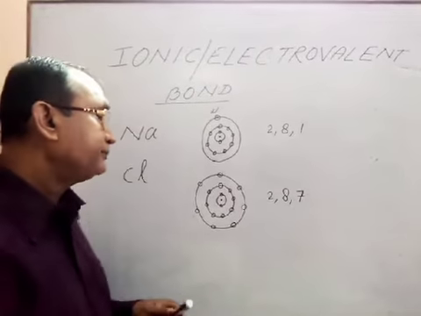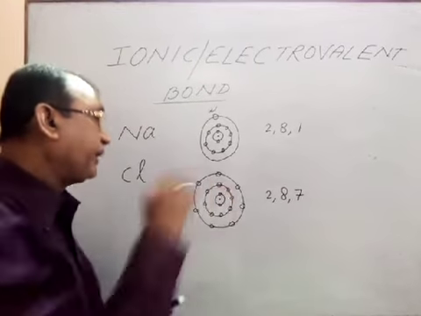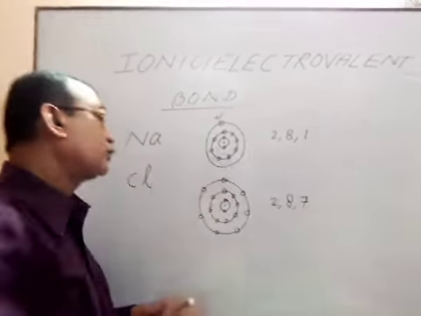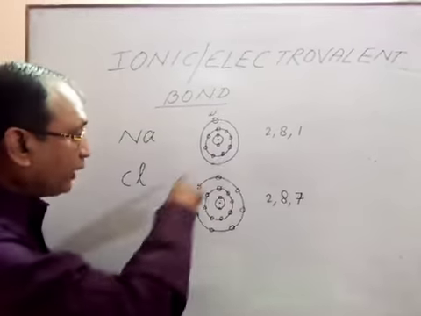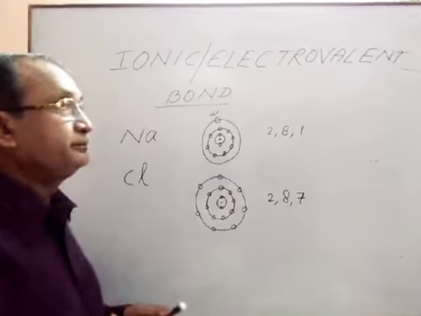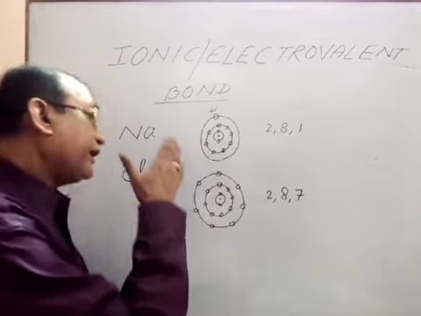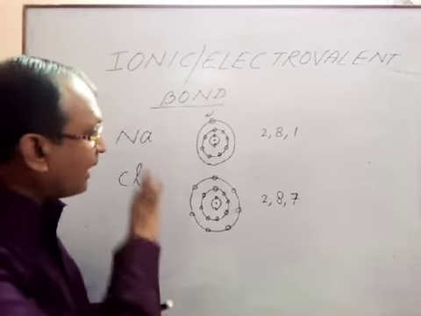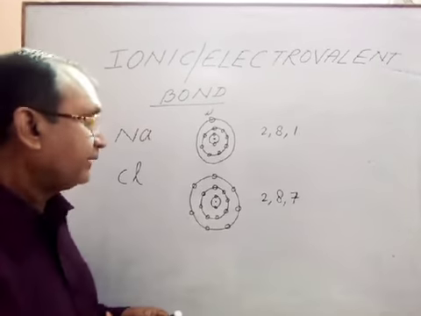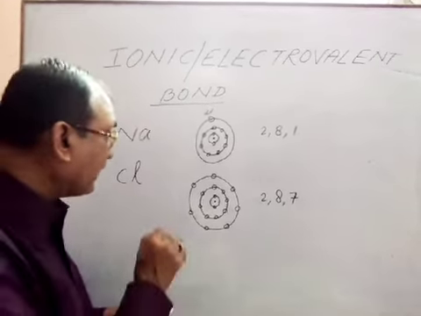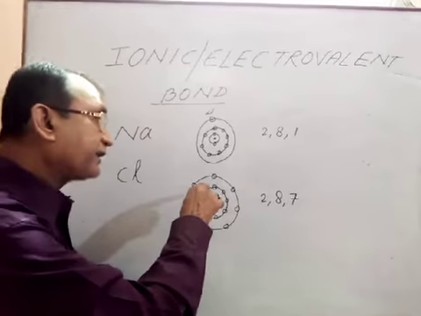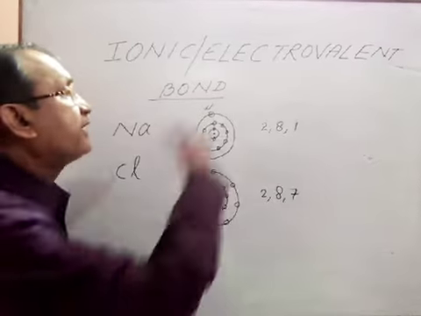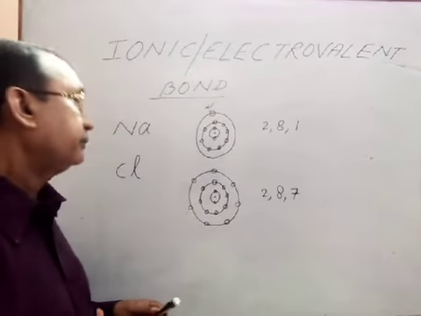On the other hand, if we consider chlorine, in its valence cell, in its outermost cell, the number of electrons is 7. It also tries to fulfill its octet, and here also 2 possibilities are there. Either it will take 1 electron from any other, or give 7 electrons to any other.